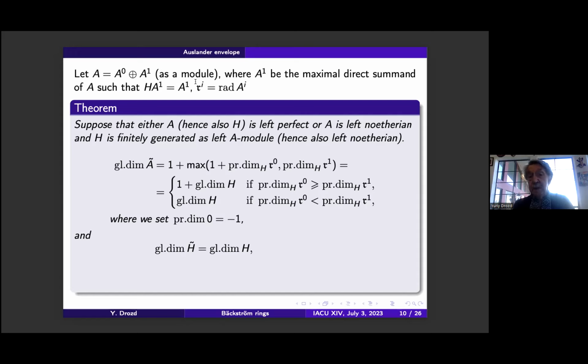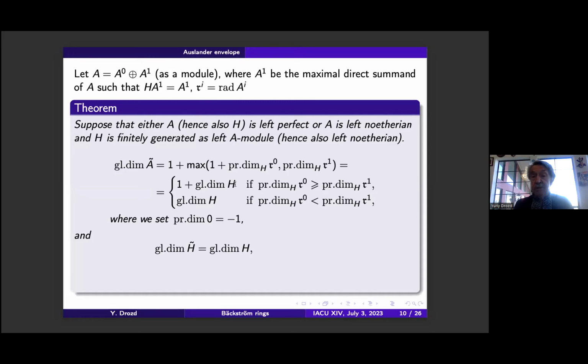And let R be the radical of A. Then suppose that either A is left perfect or A is left Noetherian and H is finitely generated as a left A-module, so also left Noetherian. Then we can calculate the global dimension of A tilde.